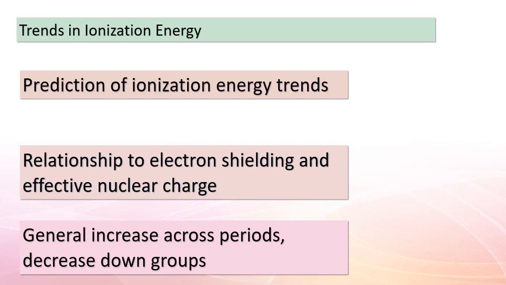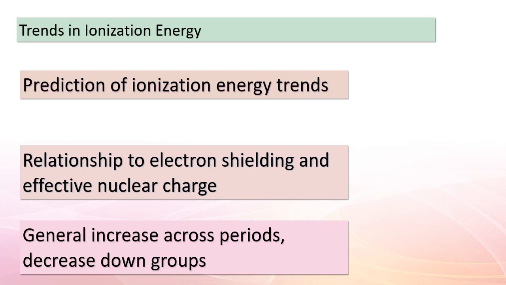When electrons are farther from the nucleus due to added energy levels, they experience less attraction, resulting in lower ionization energy. But when electrons are close, the attraction intensifies, demanding more energy for removal. This brings us to trends.